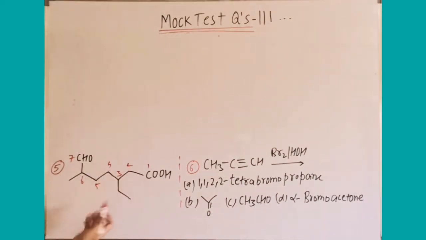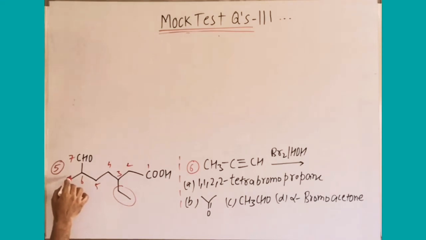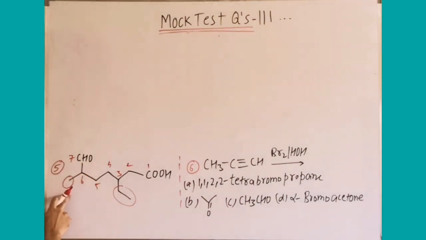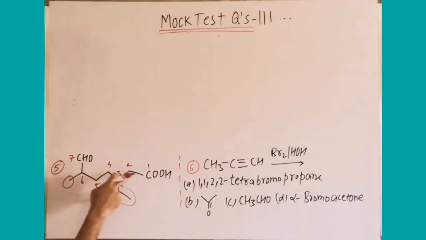So now you can easily name it. It is ethyl at the 3rd position, then methyl at the 6th position, and 7 oxo. So it is 3-ethyl-6-methyl-7-oxoheptanoic acid. Listen to it again if you want. Next question I am discussing.